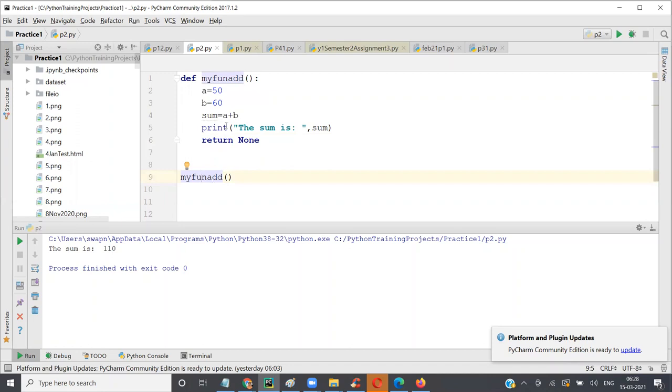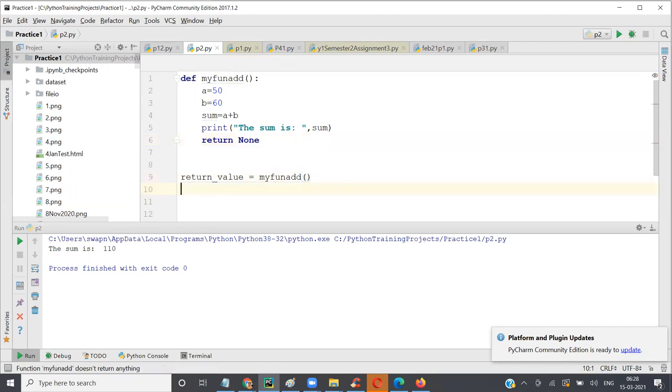So how do you catch the return? Let's say this function gives you a return, how do you catch it? You catch it using a variable. I can define a return value or something like that, equal to my fun add. Whatever you're returning, the value is going to get into return value. In this case, we are saying return none, so none will go to return value.